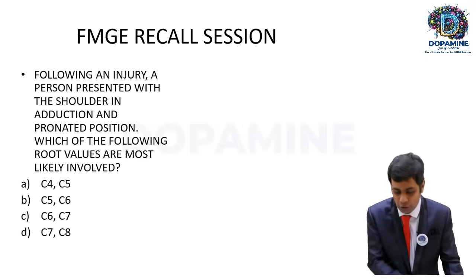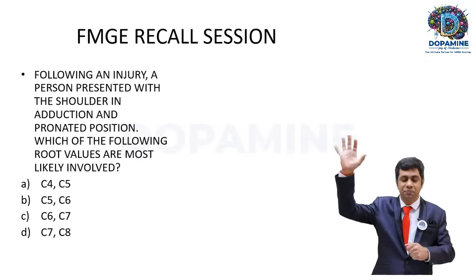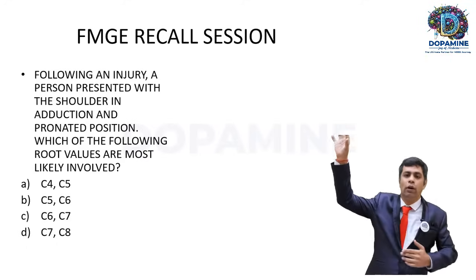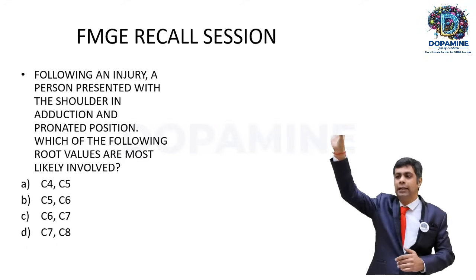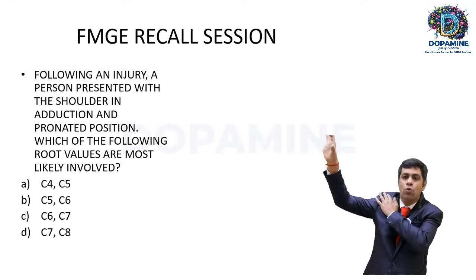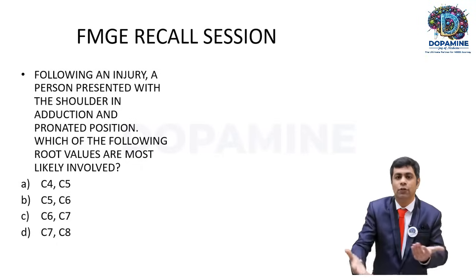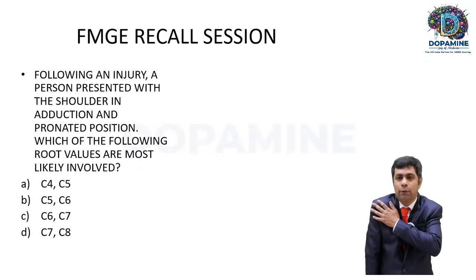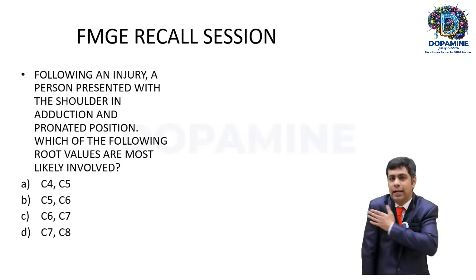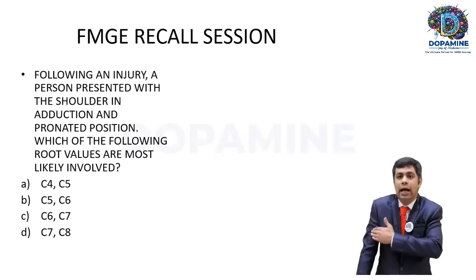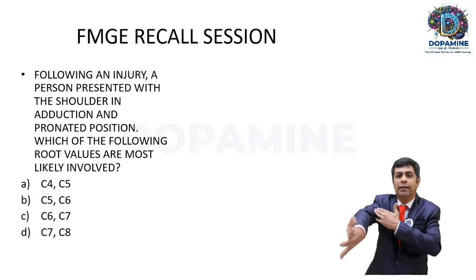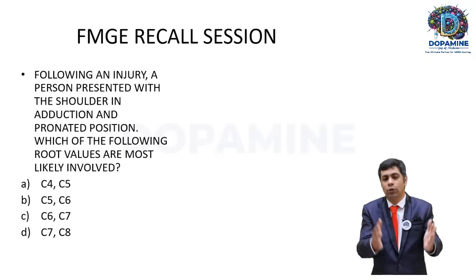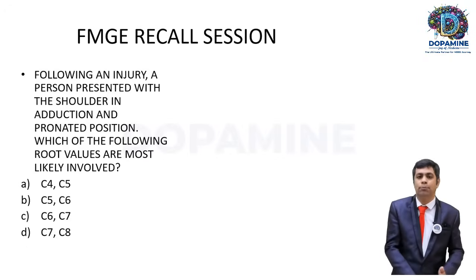Once again, in this scenario, they have made a picture of an adult falling from height, where they grab some object. So there is a shoulder injury, and because of the shoulder injury, the arm is in this kind of position. The shoulder is adducted, the arm is extended, and it is pronated. It is not supinated, it is pronated. You already know the position I am talking about. It is the Erb's position.